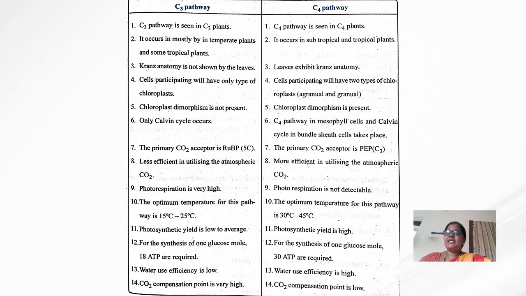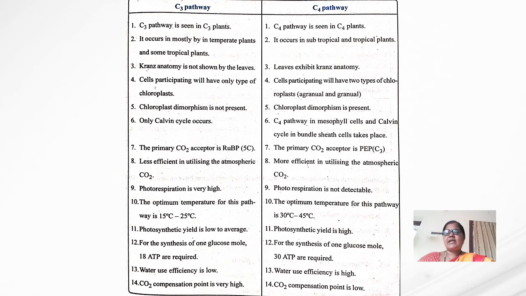In the large cells of some particular plants, the cells are surrounded by vascular bundle sheaths. Leaves which have such anatomy are said to have Kranz anatomy. Kranz means wreath. In some plants, a large number of cells are surrounded by vascular bundle sheaths, and we call such leaf anatomy Kranz anatomy.